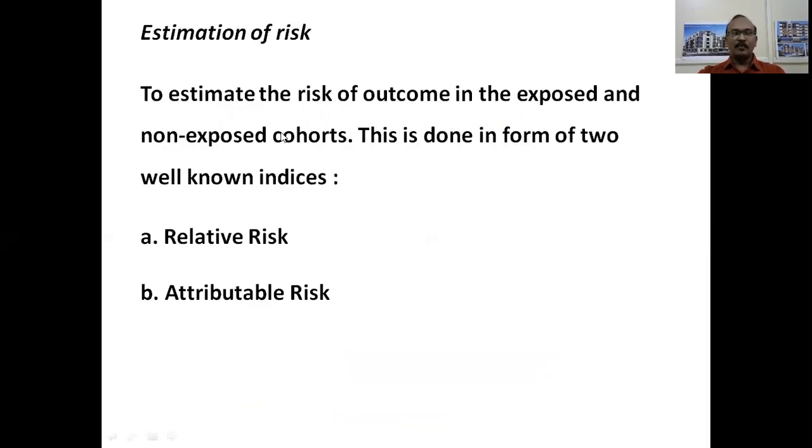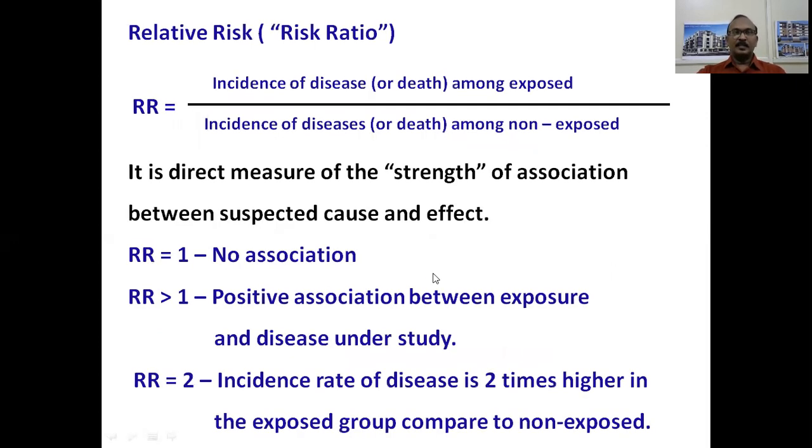Now, estimation of risk. To estimate the risk of outcome in exposed and non-exposed cohorts, this is understood by means of two indices: relative risk and attributable risk. So, what is relative risk, or risk ratio? Relative risk, attributable risk, and population attributable risk often come as short notes in the university examination. Here, we need to understand what is relative risk or risk ratio. Sometimes you may get a short note on risk ratio. Risk ratio is nothing but relative risk.